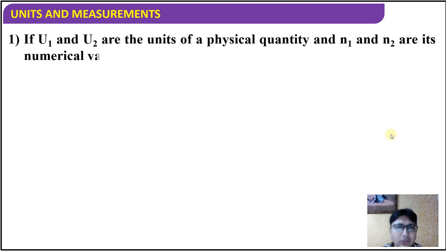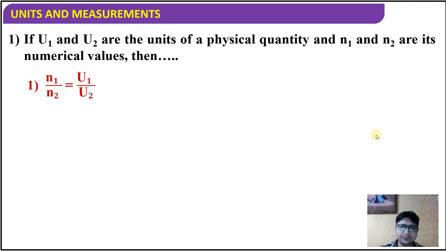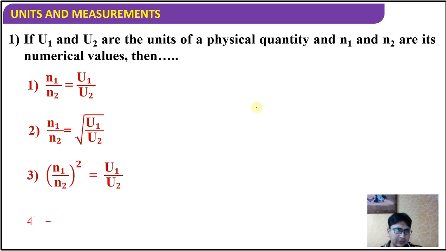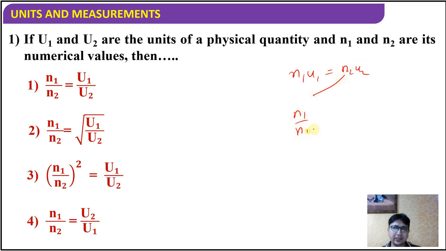If u1 and u2 are the units of a physical quantity and n1 and n2 are its numerical values, then the formula is, these are the MCQ, let's see. We had seen n1 u1 equal to n2 u2. So if I take n2 downside, the answer is n1 by n2 is equal to u2 by u1. Okay, so the answer is 4.